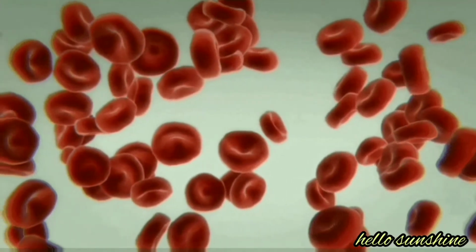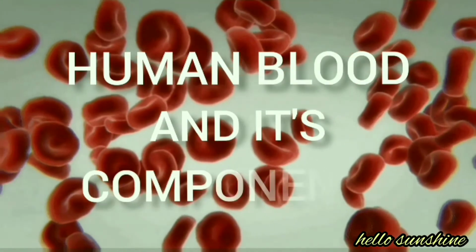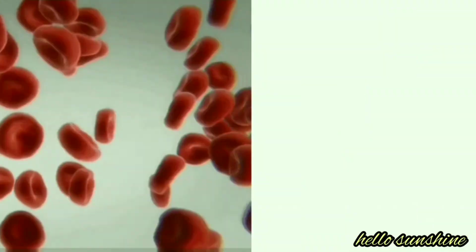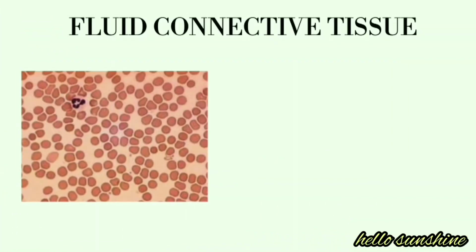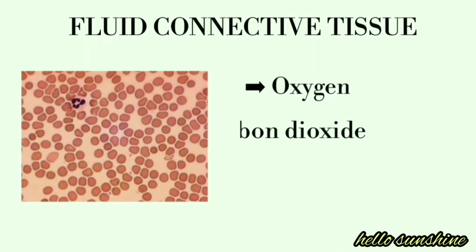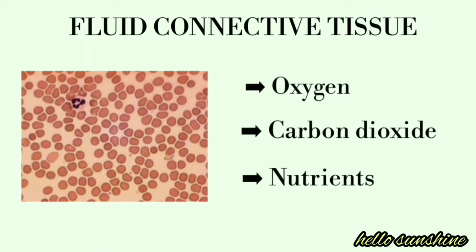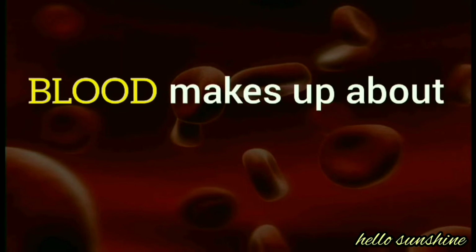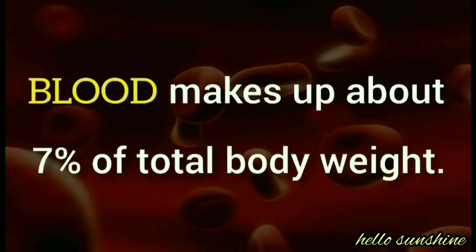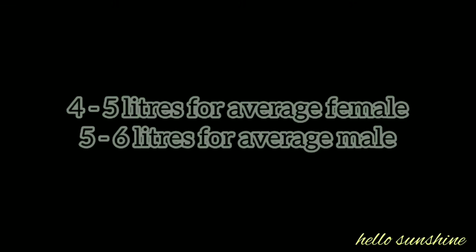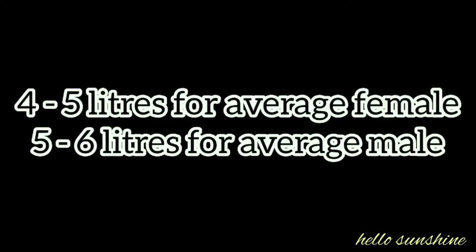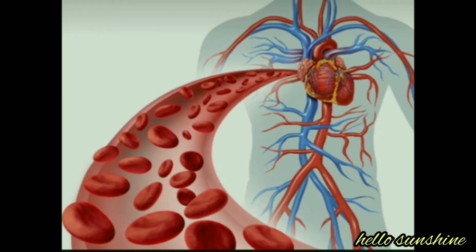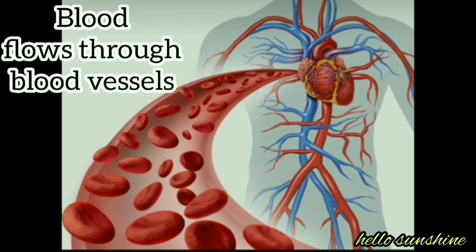In this video, we are going to learn about human blood and its components. Blood is a fluid connective tissue that transports oxygen, carbon dioxide, nutrients and other important things in our body from head to toe. The amount of blood in the human body is generally equivalent to 7% of body weight. There is an average of 5 to 6 liters of blood in the human body. Blood travels along vessels to reach every system of the body and carry out its crucial functions.